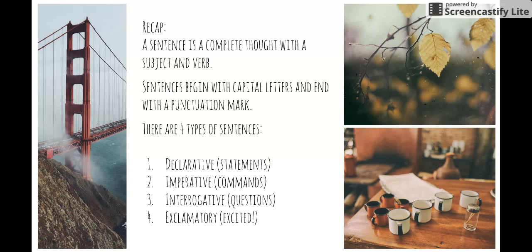So let's recap. Remember, a sentence is a complete thought with a subject and verb. Sentences begin with capital letters and end with a punctuation mark. And there are 4 types of sentences: declarative, which are statements; imperative, which are commands; interrogative, which are questions; and exclamatory, which are excited.